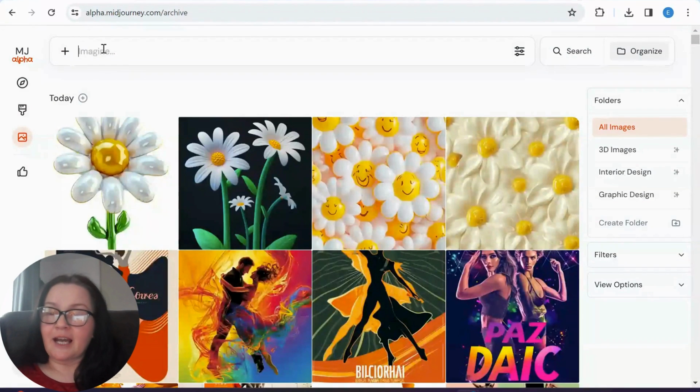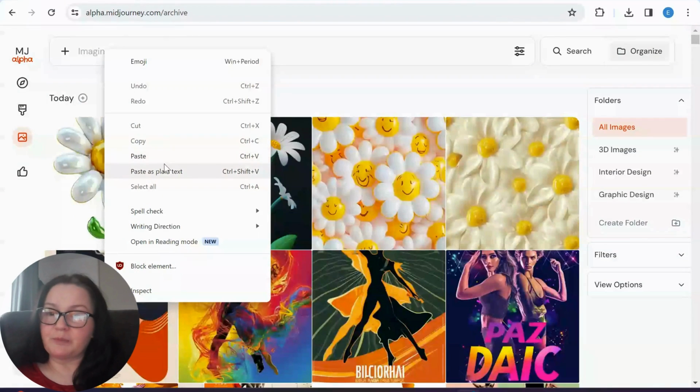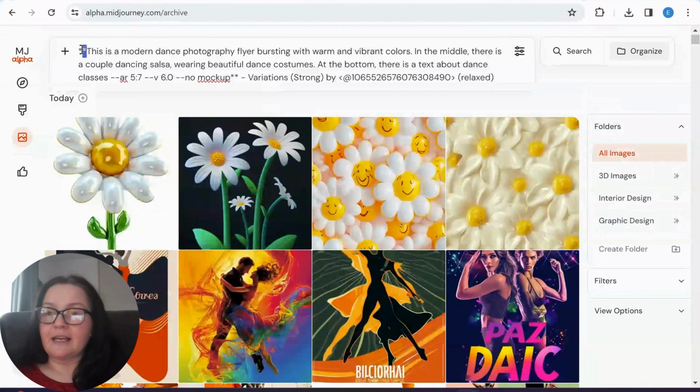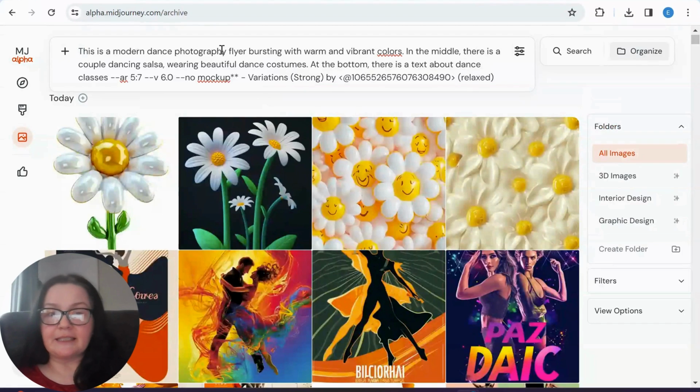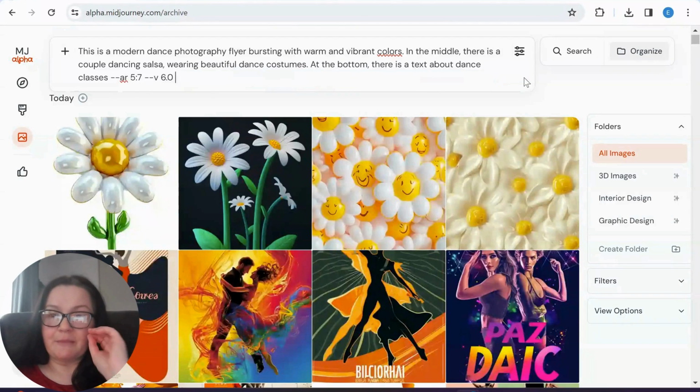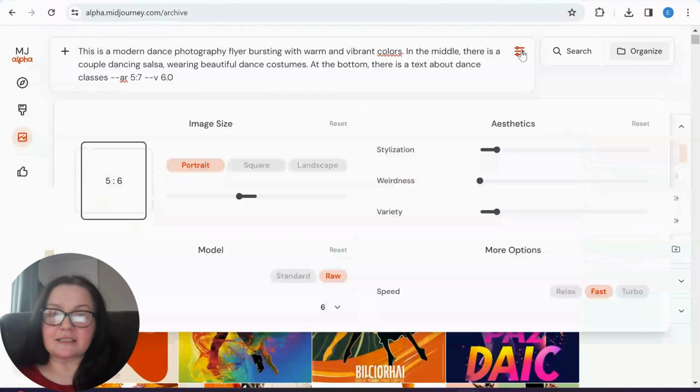Here, I don't have to do any /imagine, nothing like that. I'm simply going to pop this in here, and I'm going to show you how to edit these prompts directly in Midjourney. I can either leave it like this, or I can go to here and adjust it.